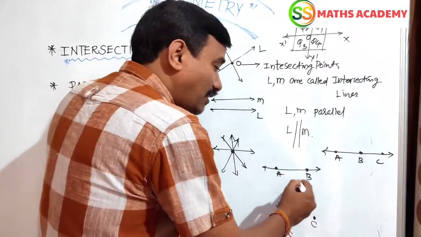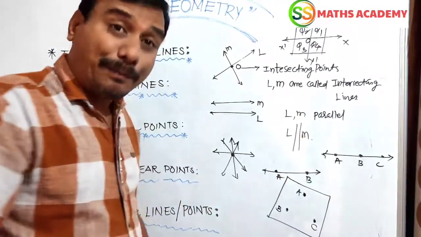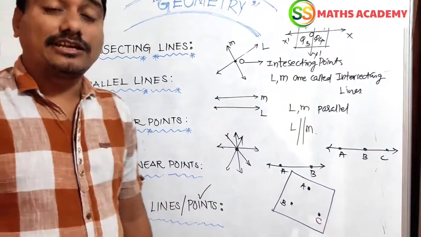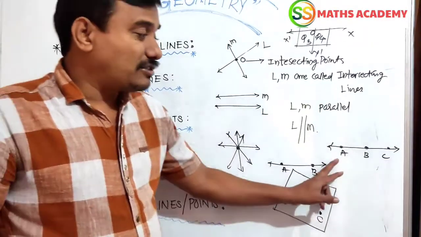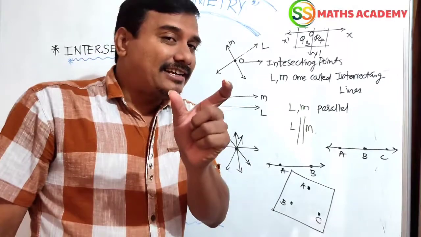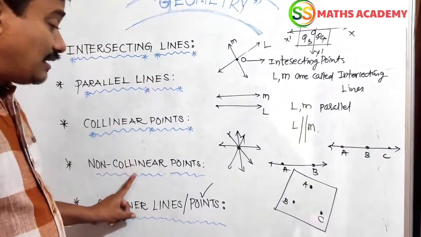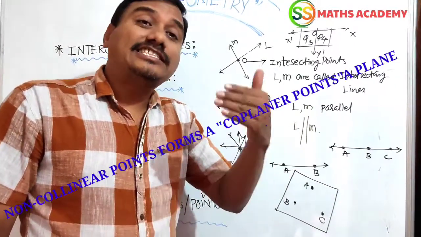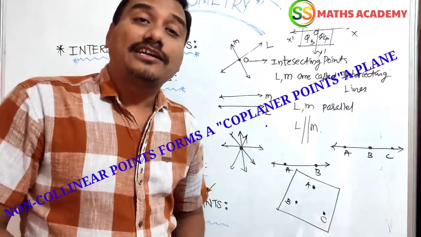These points lie in a plane. Suppose these 3 points lie in a plane, such points are called collinear points. Sorry, coplanar points. Coplanar points. If 3 points lie in a single straight line, such points are called collinear points. Non-collinear points do not lie on a single straight line, and then they are called non-collinear points.